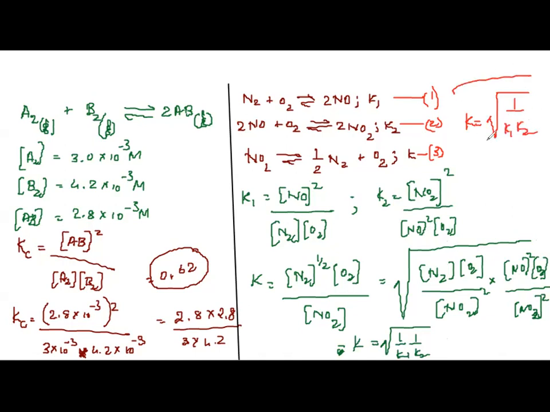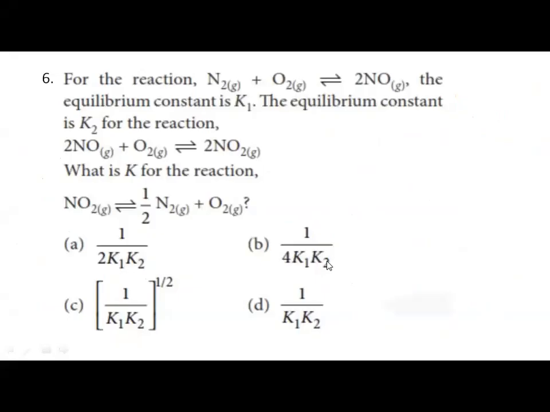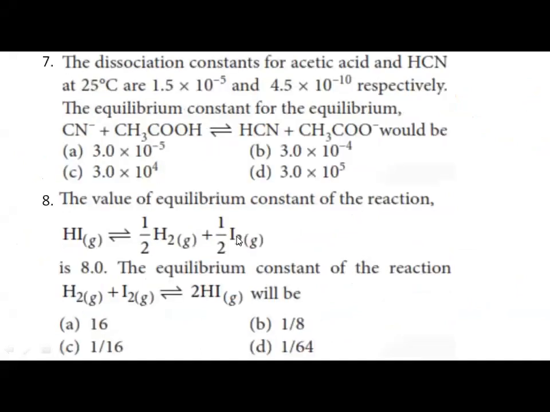Understood or no? So this is how we get this equation. Solving this, we get the final answer. So the correct option is root of 1 by K1 into K2, that is 1 by K1 into K2 raised to 1 by 2. Option C is the correct option.